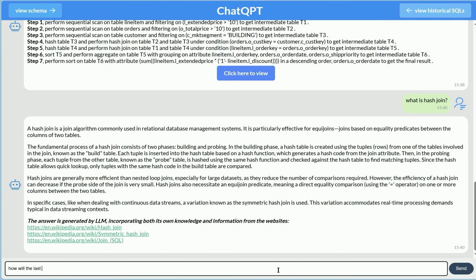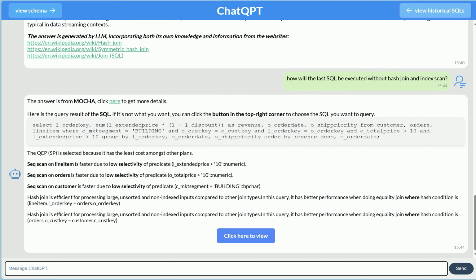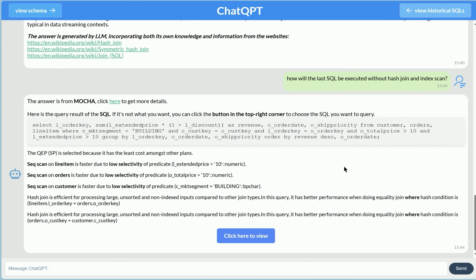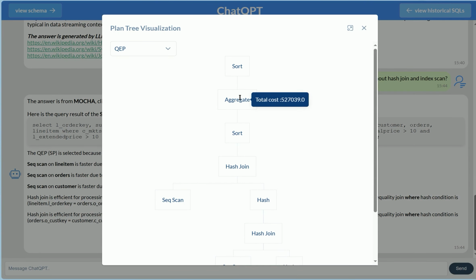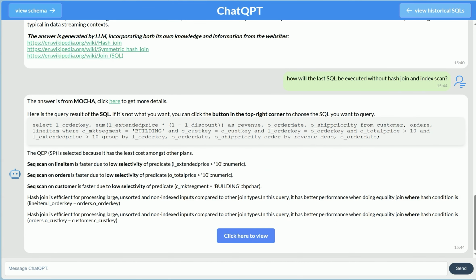Next, we ask how well the SQL is executed without hash join and index scan. The answer is also divided into 4 parts. Unlike Lantern, Mocha generates more than one plan. So we can click the button to view the plans and choose a specific plan to view. Finally, we ask ChatQPT to show some alternative plans.